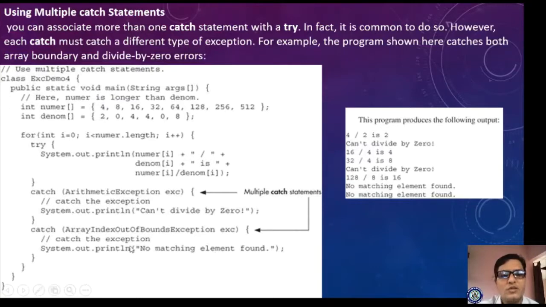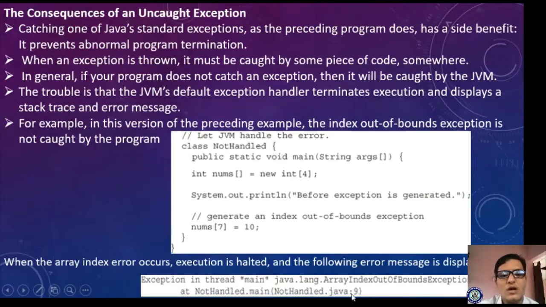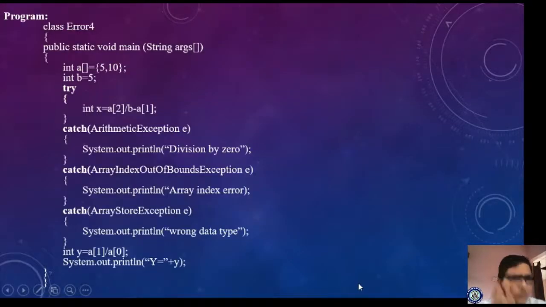If you have not specified these, then what happens? The system will give the error according to the exception that has occurred in your program, right? Now let me see this sample program. Yes, you can specify ArrayIndexOutOfBoundsException, and please make a note.